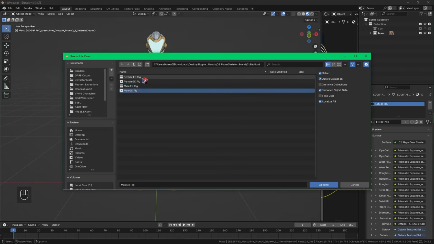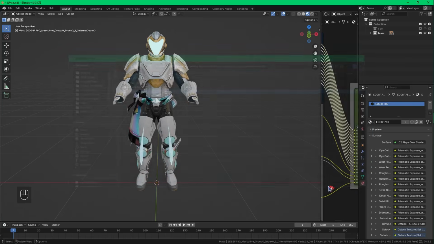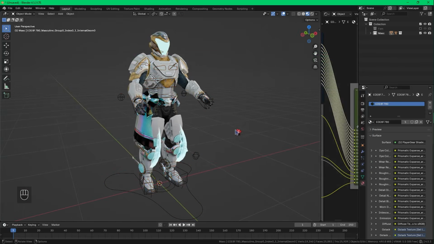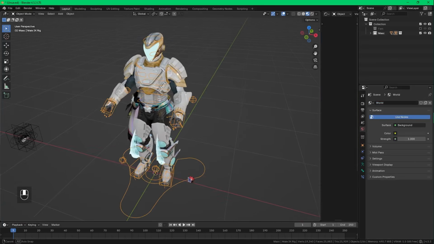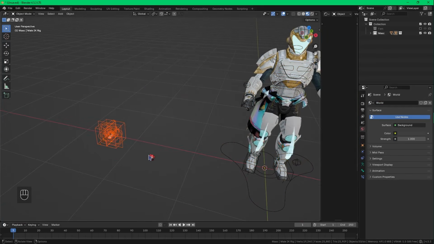For now, I'll select the male IK rig, and you'll see the skeleton, which is a bunch of fancy lines and shapes, appear over the armor. You'll also notice that we have hands now. Off to the side, there's a blob of a bunch of wires and shapes. Delete that, we don't need it.